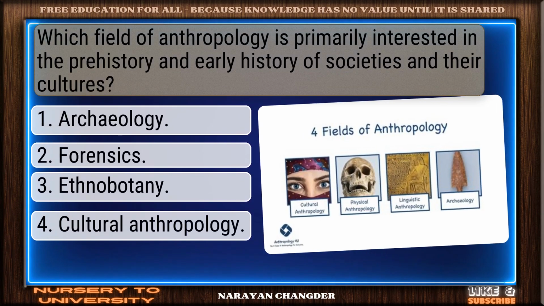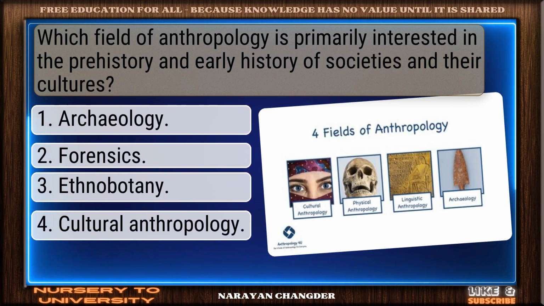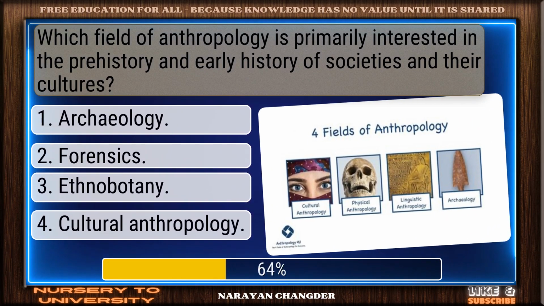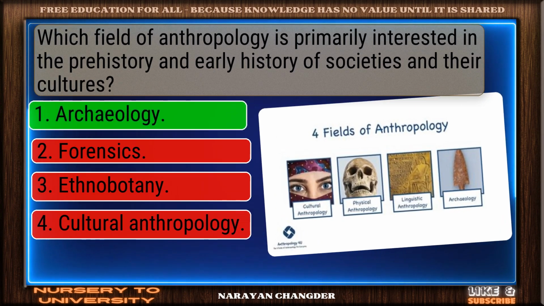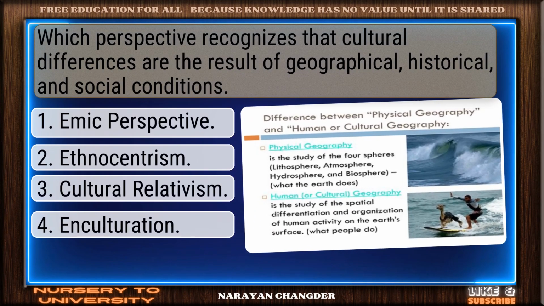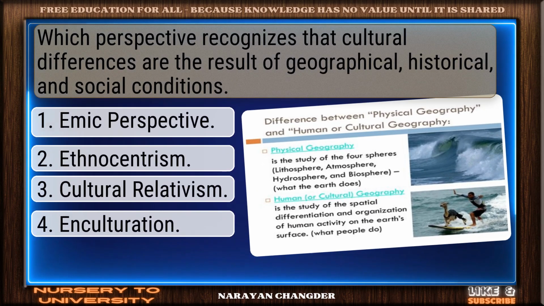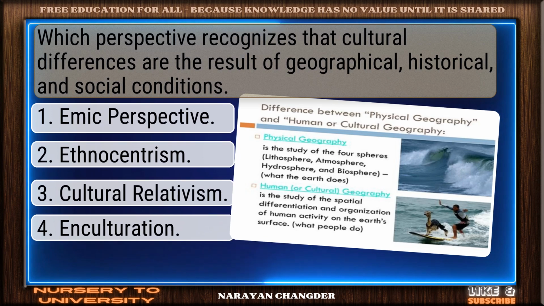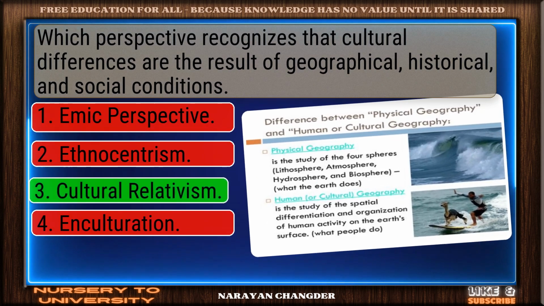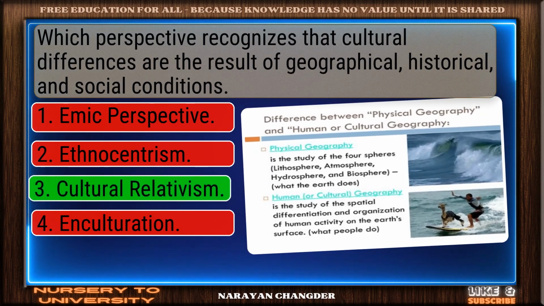Which field of anthropology is primarily interested in the prehistory and early history of societies and their cultures? Well done. Archaeology is the right choice. Which perspective recognizes that cultural differences are the result of geographical, historical, and social conditions? Correct response. Cultural relativism is the most accurate answer.